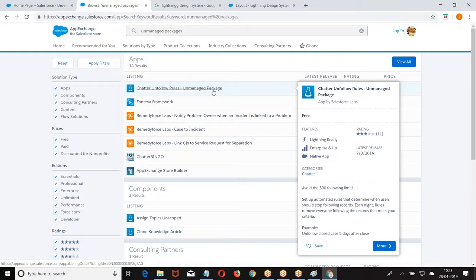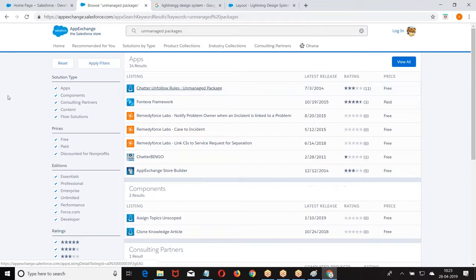You can re-implement their functionalities. This is what we suggest to people when they are running the development classes. You can go to AppExchange, see the unmanaged packages, and install one. So you get an application along with the source code. Look at the application, understand the objects, fields and everything. You recreate it. If you get stuck, the source code is available. You can go through it and practice. This is an unmanaged package.